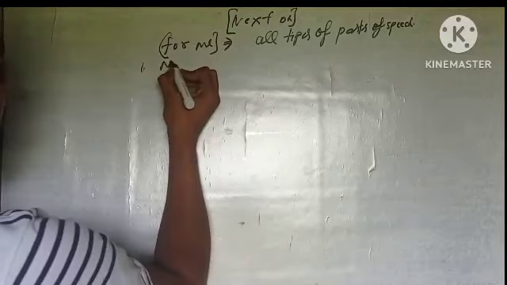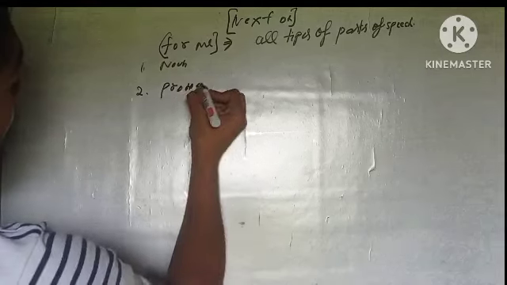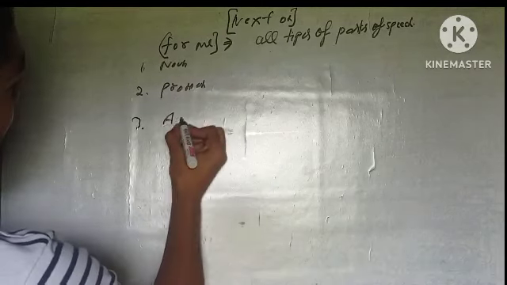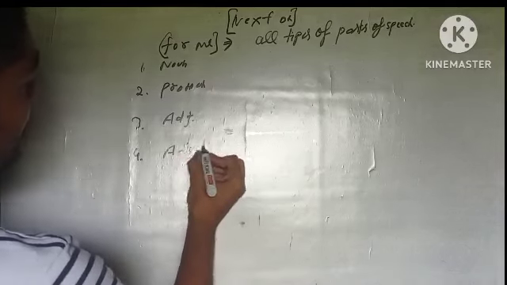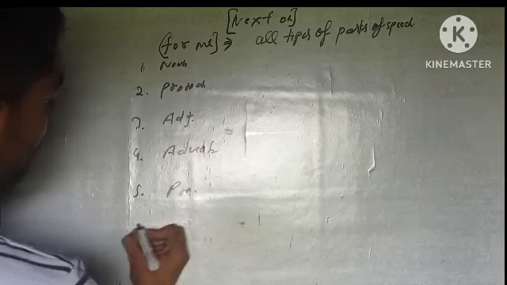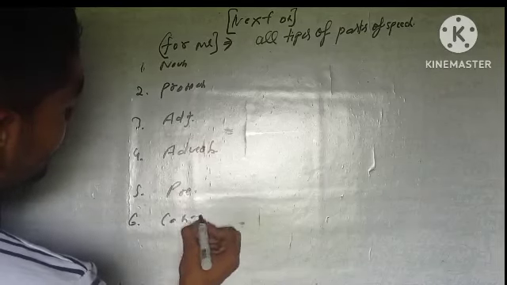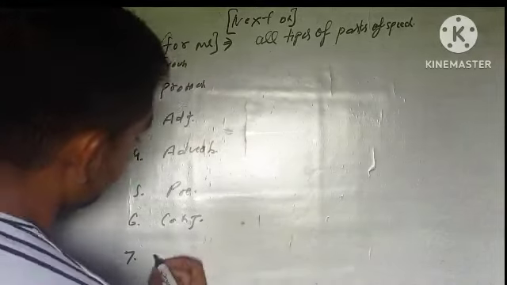First is noun, the second is pronoun, the third is adjective, the fourth is adverb, the fifth is preposition, the sixth is conjunction, and the seventh and last one, not the least, is interjection.